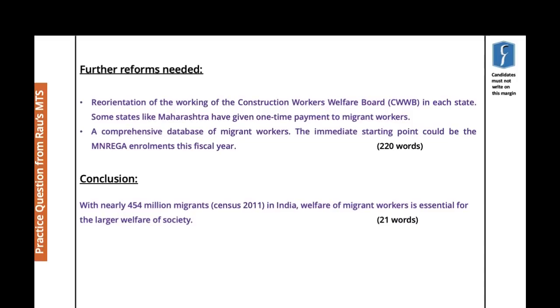When we reorient this board, it could be a much more sustained, organized way of dealing with the issue, rather than simply doing sporadic things without effective administrative structures. A comprehensive database of migrant workers could be created across India.